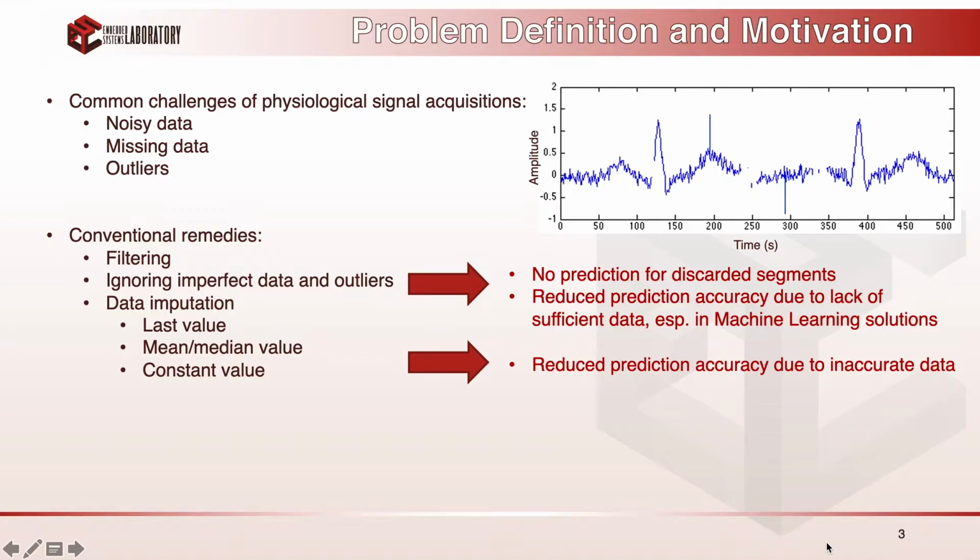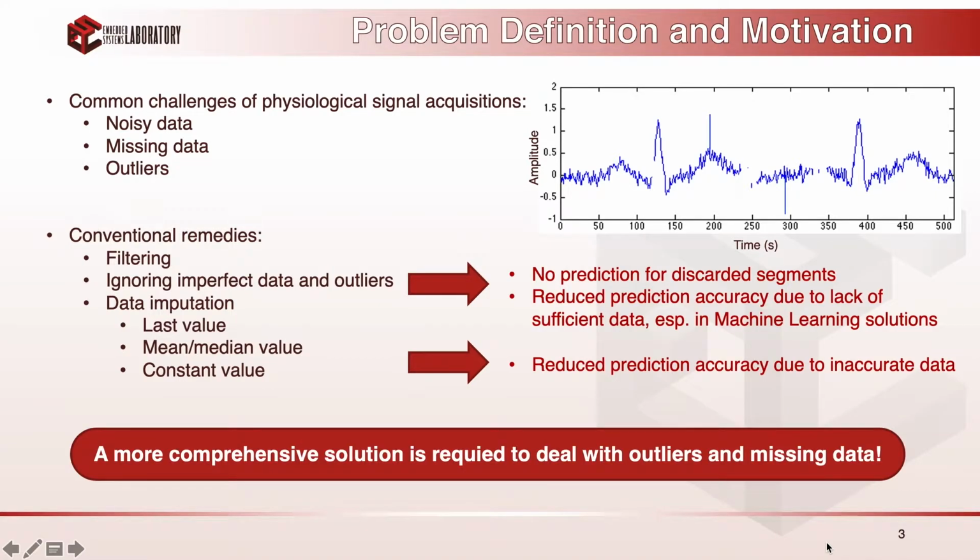However, these techniques have their own problems. For example, if the imperfect part of data is discarded, then there would be no prediction actually available for that segment. Also, ignoring a part of data means that we have less data available, which is actually very important and critical for machine learning based solutions. Therefore, we need a more comprehensive solution to deal with these problems, I mean outliers and missing data, and that's what we address through the ReLearn framework. So let's see what ReLearn is and how it works.